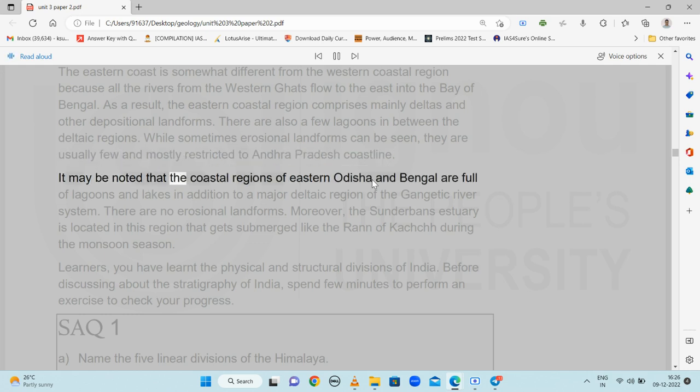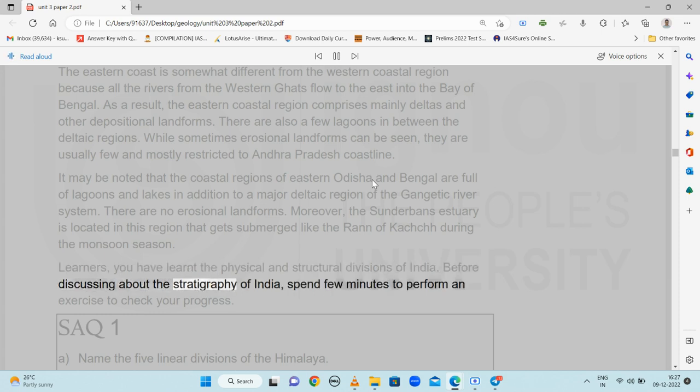It may be noted that the coastal regions of eastern Odisha and Bengal are full of lagoons and lakes in addition to a major deltaic region of the Gangetic river system. There are no erosional landforms. Moreover, the Sundarban estuary is located in this region that gets submerged like the Rann of Kutch during the monsoon season. Learners, you have learnt the physical and structural divisions of India.